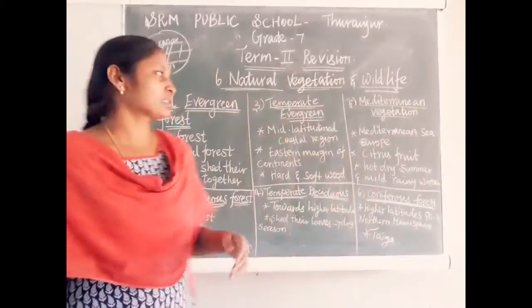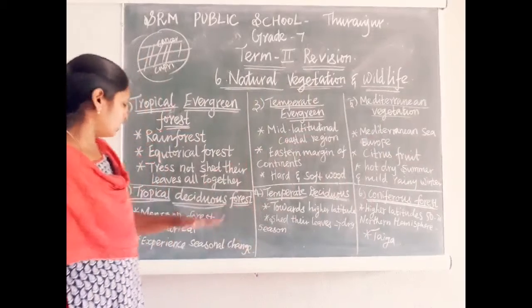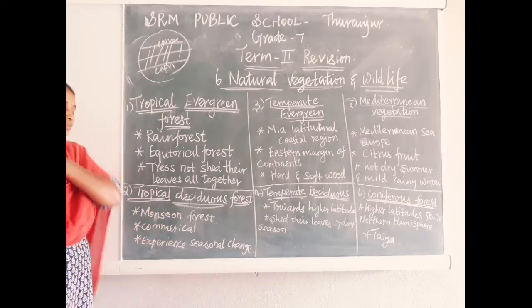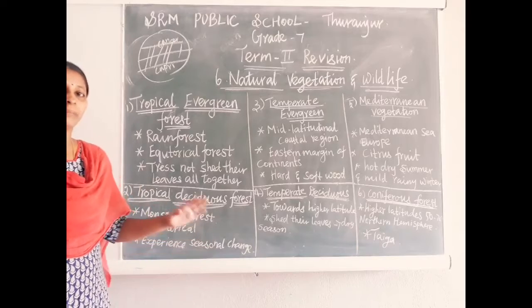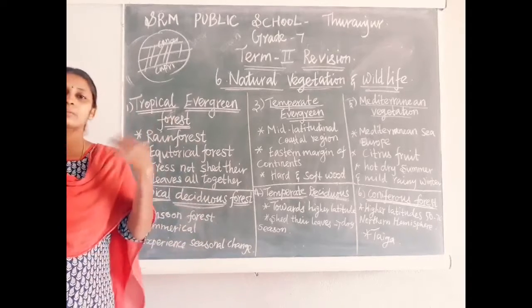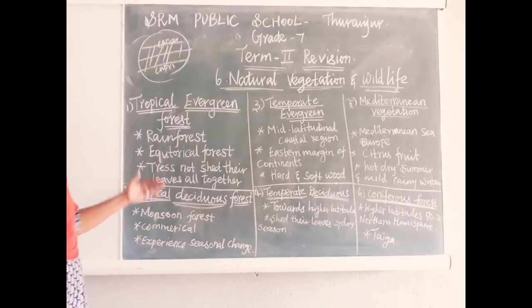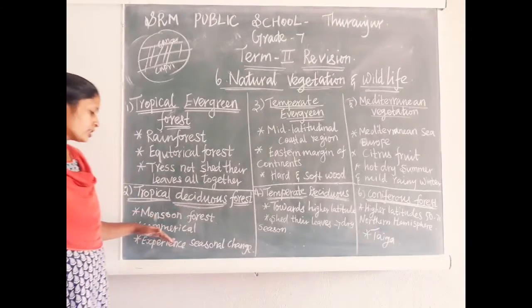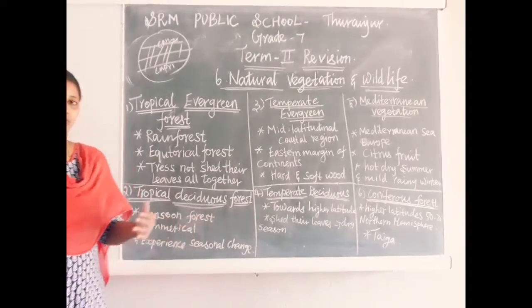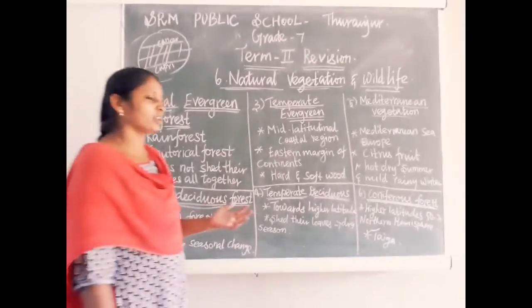Next is tropical deciduous forest. This forest is also called monsoon forest, because it depends upon the monsoon. It is also called commercial forest.